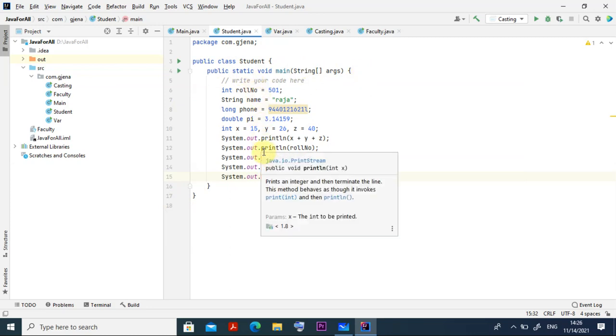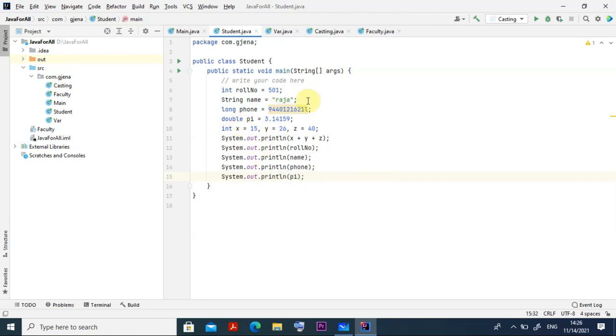Suppose for a student I write, I am talking about the various data types and variables. I have to declare the variables and store values. For example, roll number of a student. It is an integer because it is only 3 or 4 digits. So int rollNumber is 501. Can you tell me, we can use some other thing here also. What is that? Instead of integer,